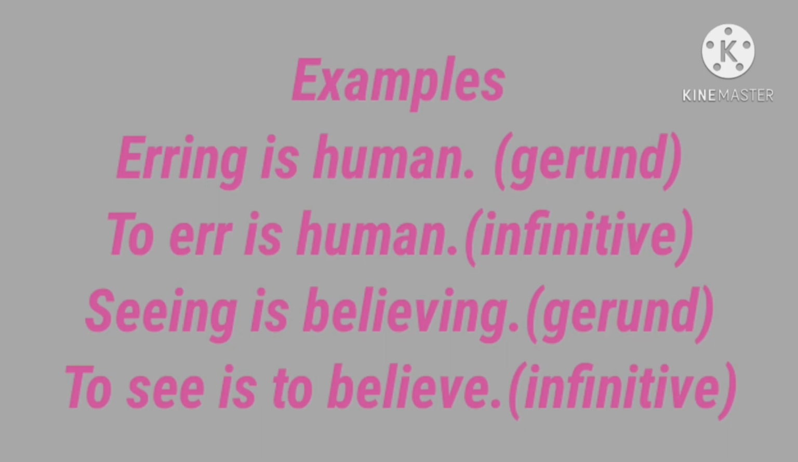Next example, seeing is believing. Seeing and believing are gerunds. To see is to believe. So to see and to believe are infinitives. So there is no change in their meaning.